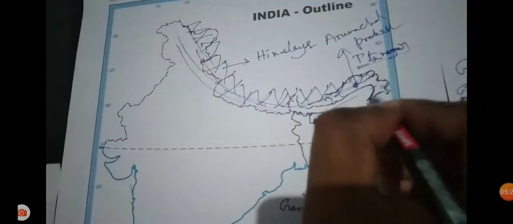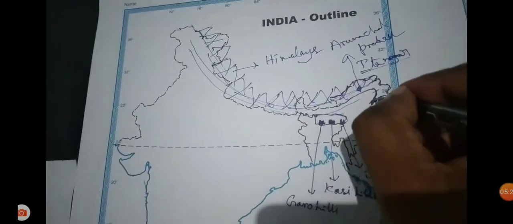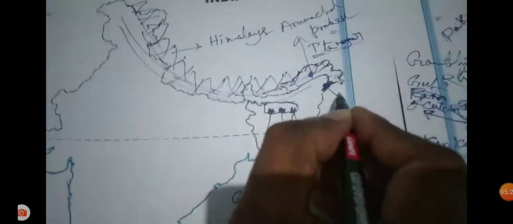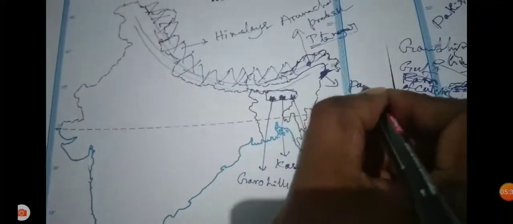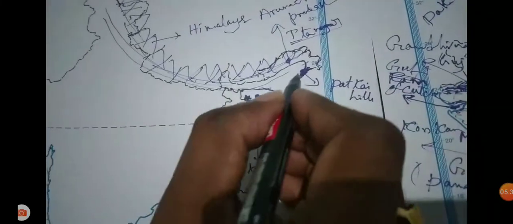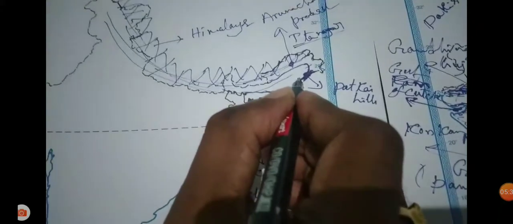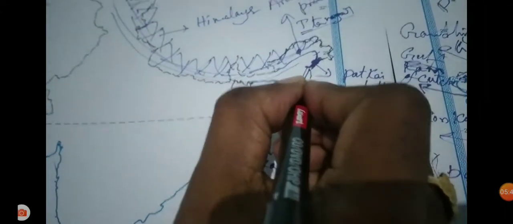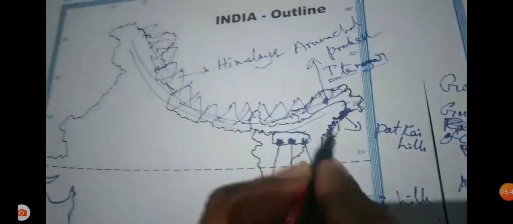In Arunachal Pradesh, the lesser Himalayan mountain ranges called the Patkai Hills are there. Patkai Hills in Arunachal Pradesh. Then Nagaland, where these are called the Naga Hills.